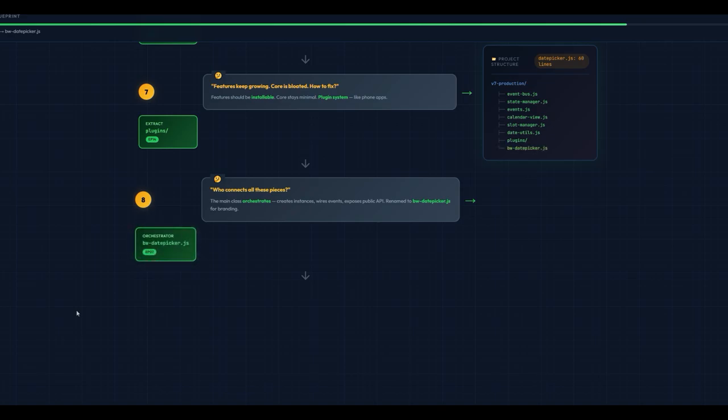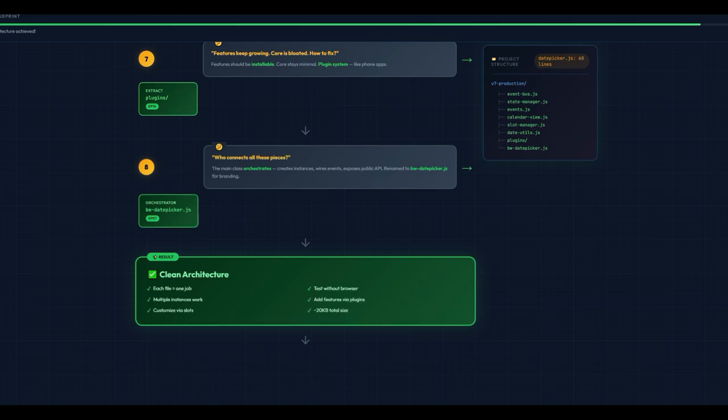And the main thing, how do we connect all these files? We have extracted EventBus, StateManager, CalendarView, SlotManager, date-utils, plugin system. Something needs to wire them together, to create an instance, connect all of them and expose the public API. And for that, we will create our main class. I'll create bw-datepicker.js. I'm adding the bw, the black and white, as a brand. You can add your name or any other name, and we will create this bw-datepicker file. And we will have a clean architecture, single file doing single job, completely clean code.